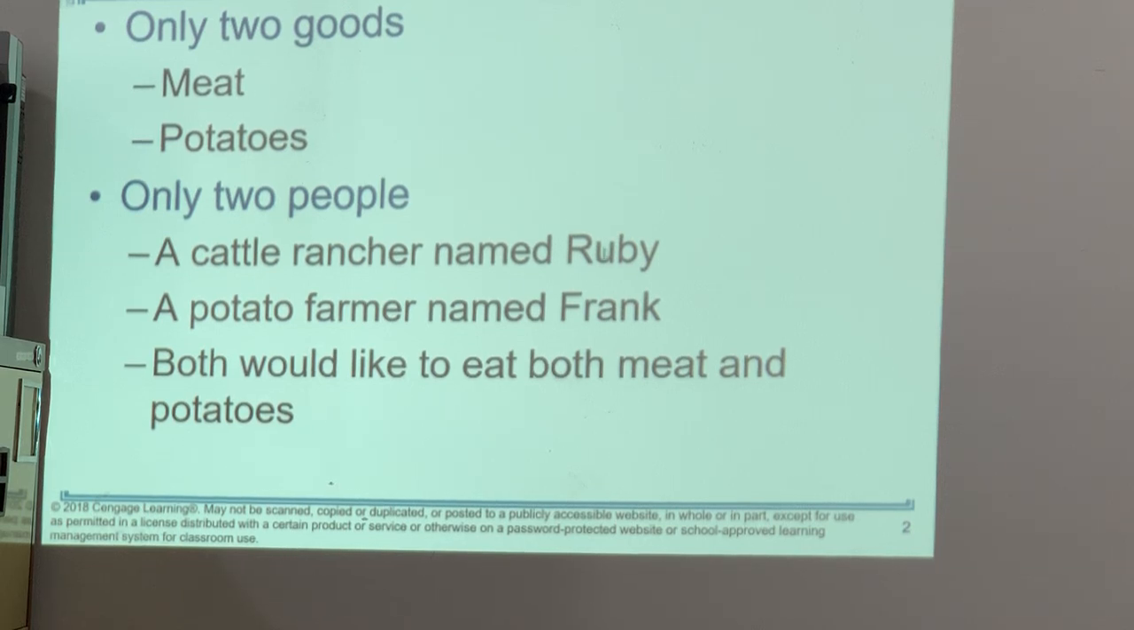A person is called Ruby, and this person is a cattle rancher, producing meat. And there's another person who's called Frank, and he is a potato farmer, and he grows potatoes. But the thing is, even though Ruby produces only meat, and Frank produces only potatoes, both of them would like to eat both meat and potatoes.